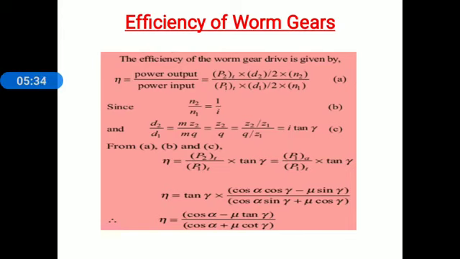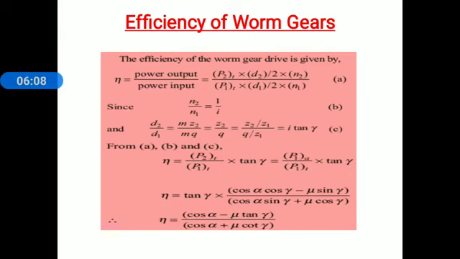Now everyone knows how to find out the efficiency. The efficiency of worm gear drive is given by efficiency is equal to power output divided by power input. Output power is equal to torque of worm wheel into speed of worm wheel. Input power is equal to torque of worm into speed of worm.